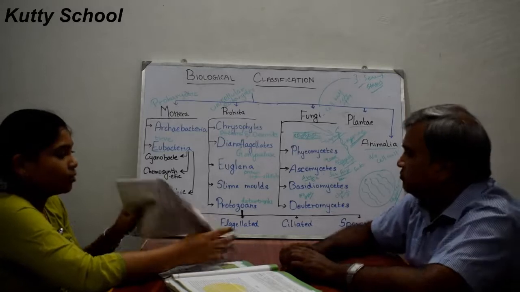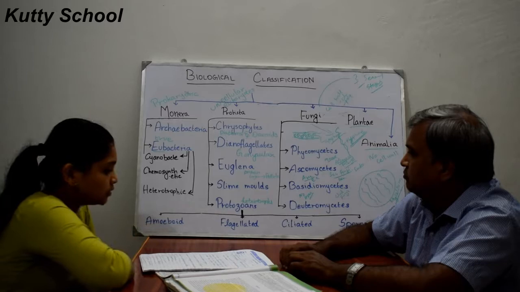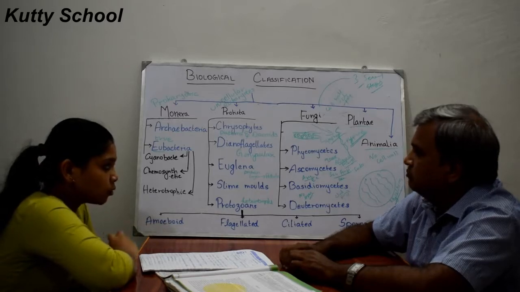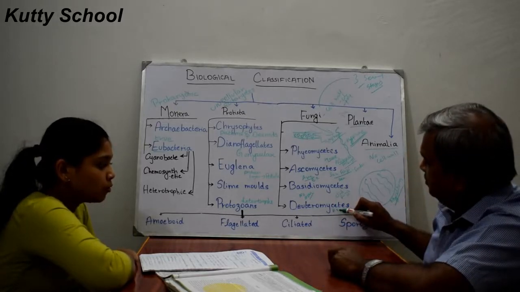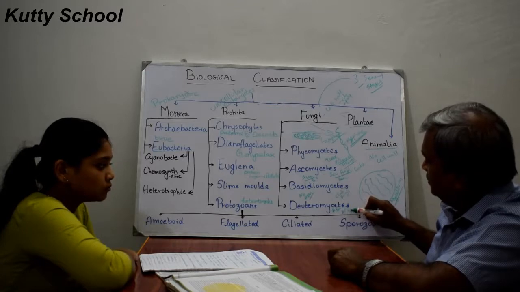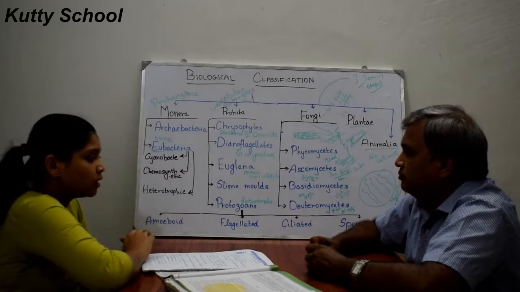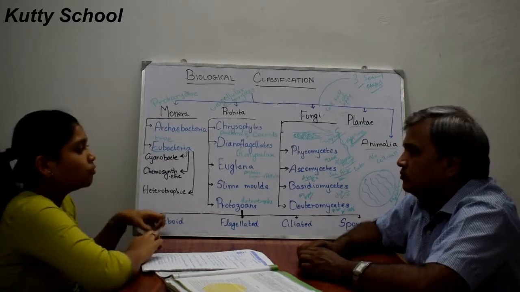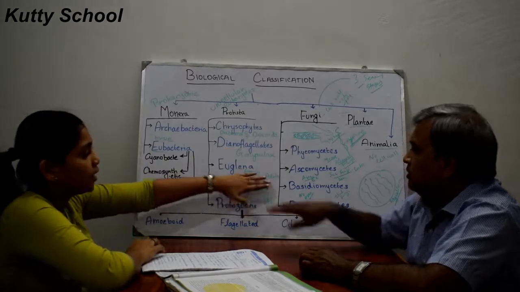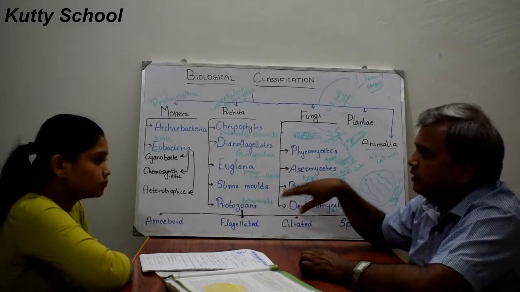Now we will see about deuteromycetes. In deuteromycetes, only asexual or vegetative phases are known till now. No sexual stages are known. If the sexual stages of deuteromycetes are discovered, they will be moved to one of these three groups. Still we have not identified them.